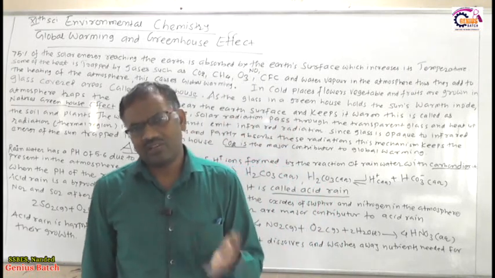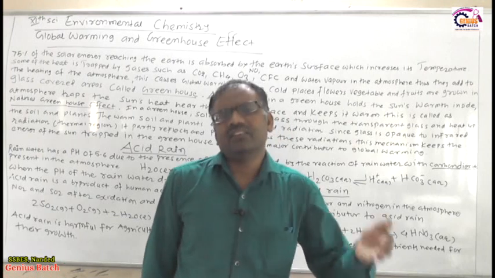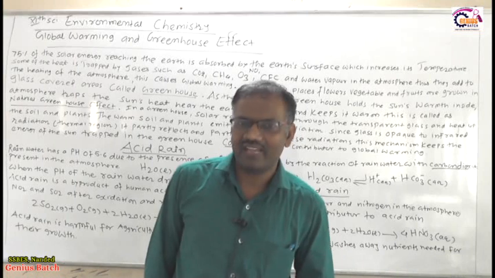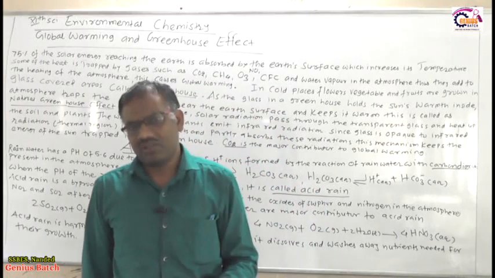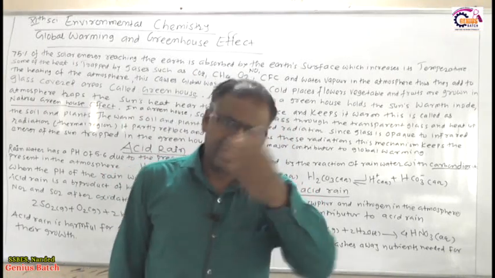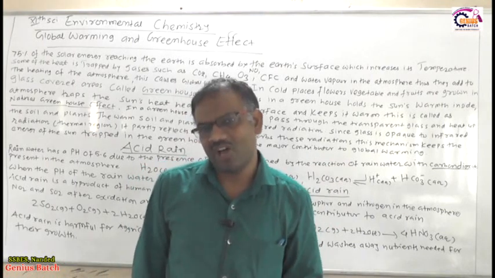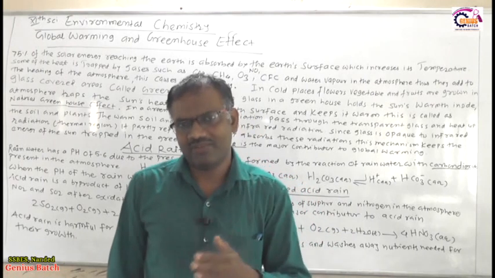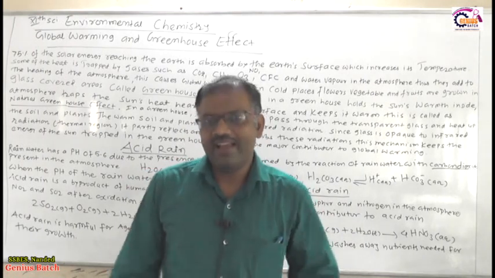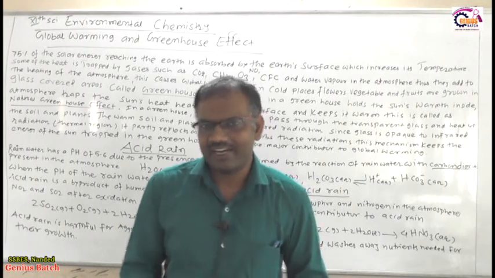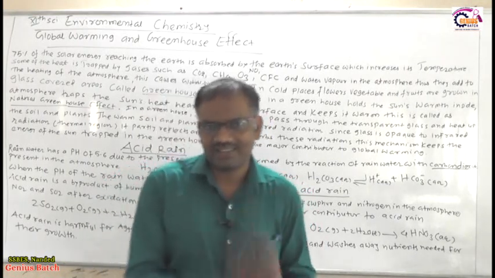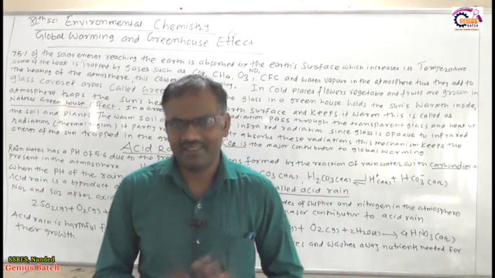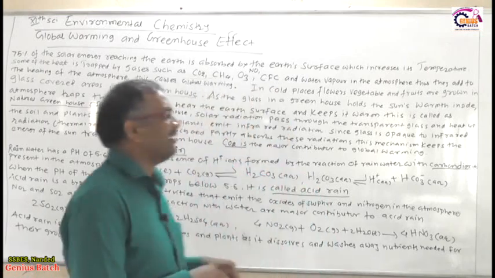These nitrogen dioxide and sulfur dioxide gases are released in the air, and they react with the water and oxygen in the atmosphere. So rainwater contains H2O and the atmosphere contains oxygen. Therefore sulfur dioxide and nitrogen dioxide react with the oxygen from the atmosphere as well as the water from the rain, and then they produce nitric acid and sulfuric acid. So that nitric acid and sulfuric acid having a pH less than 5.6 is called acid rain. Okay, so this is regarding the acid rain.